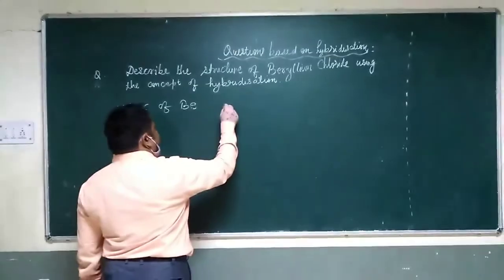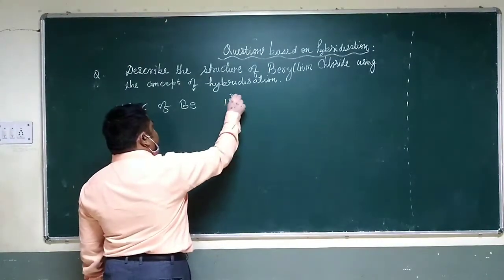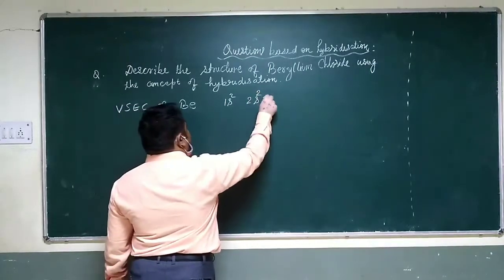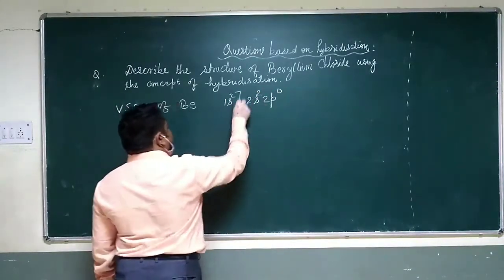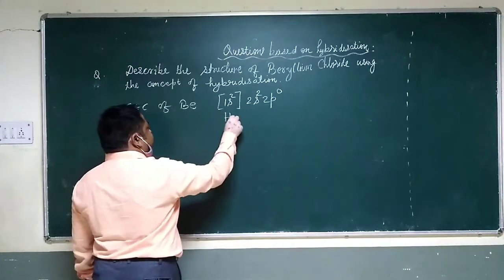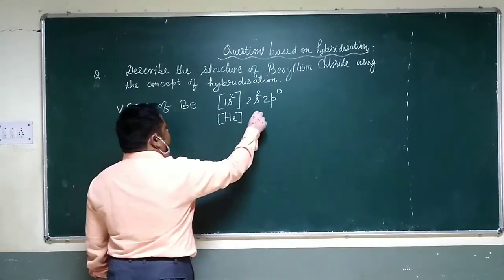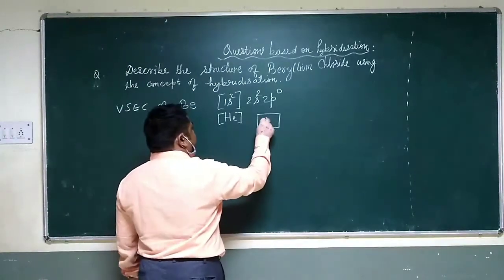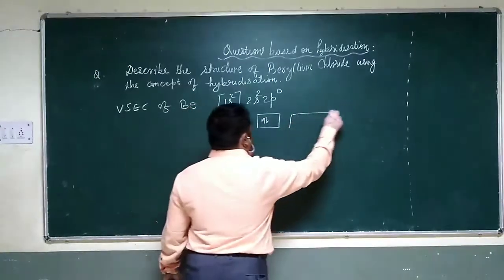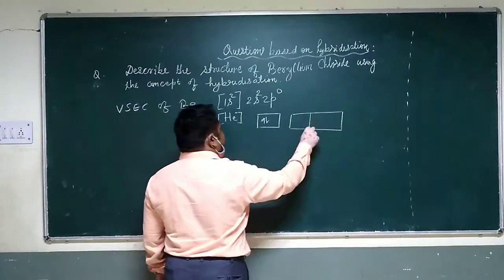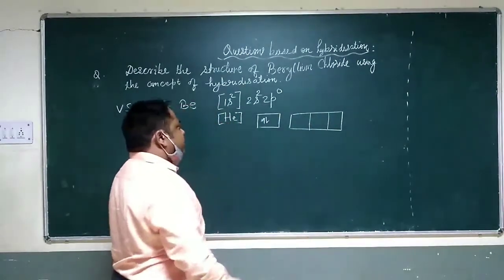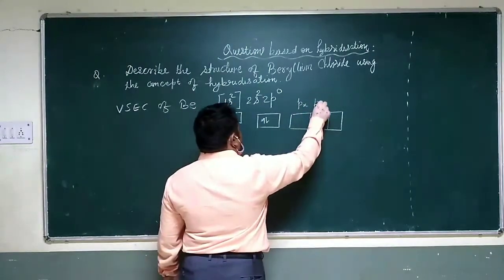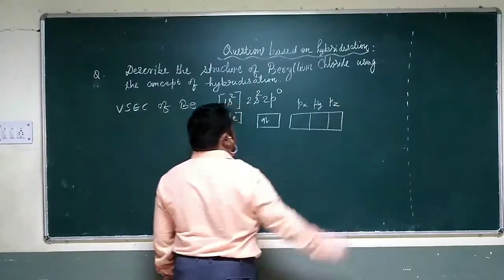It is 1s2, which is not valence shell, it is in the core, and then 2s2 and then 2p0. This we can write as [He] 2s2, which can be written in box diagram form like this, and p has three sub-orbitals: Px, Py and Pz.